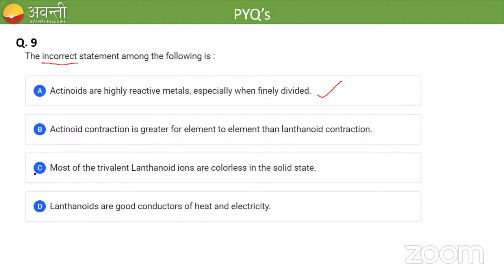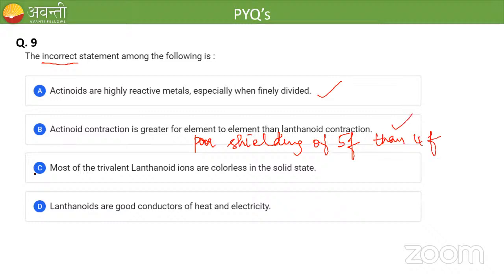Okay, go for B. Actinide contraction is greater from element to element than lanthanoid contraction. So this is also correct, because of the poor shielding of 5f electrons compared to 4f electrons, actinide contraction is greater than lanthanoid contraction.